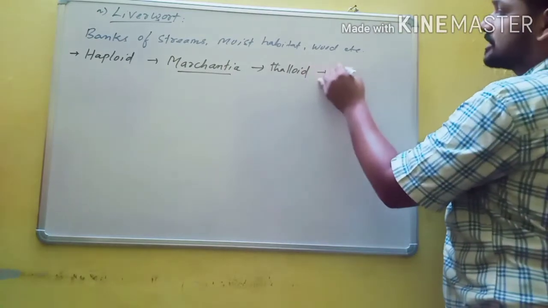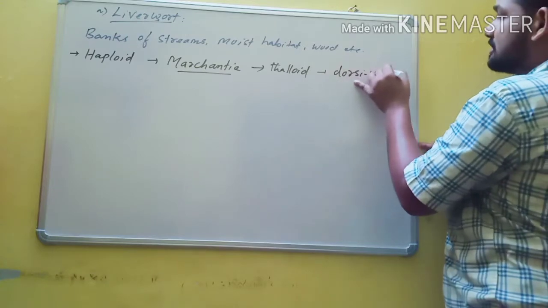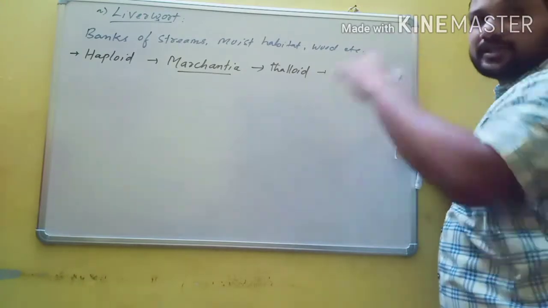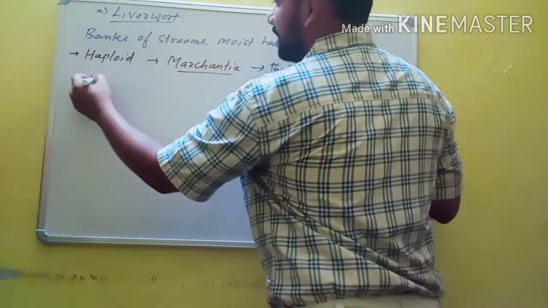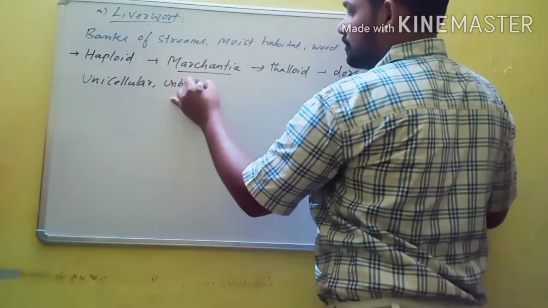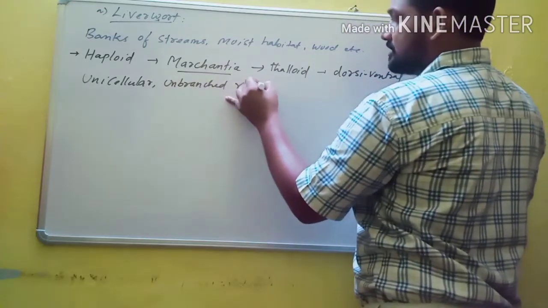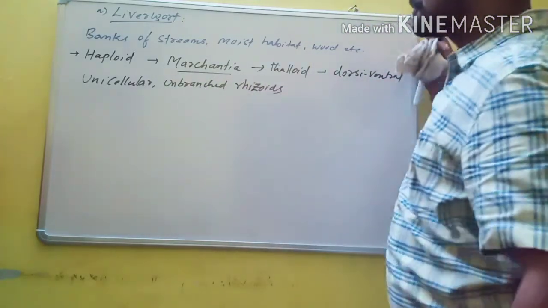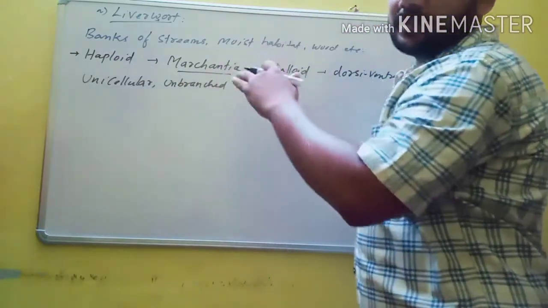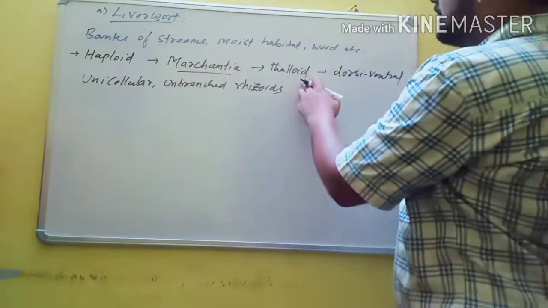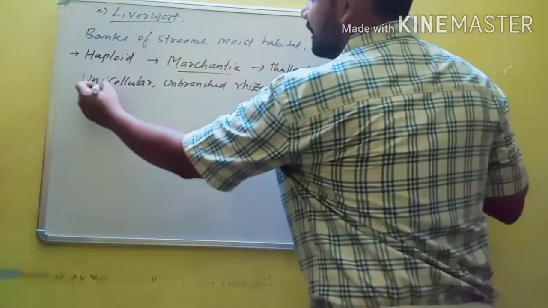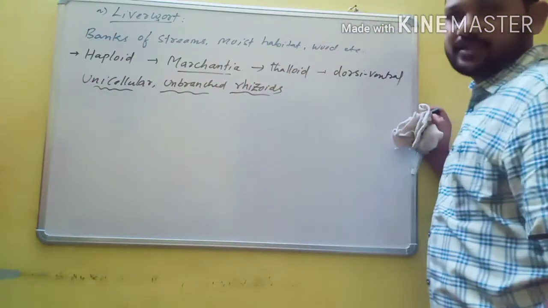It is dorsiventral, meaning the dorsal side and ventral side are different. It is closely appressed to the substratum with the help of unicellular, unbranched, root-like structures known as rhizoids. This point is very important. In liverworts the plant body is haploid, as in Marchantia, which is the best example. Here the plant body is a dorsiventral thallus, closely appressed to the substratum with the help of unicellular unbranched rhizoids.